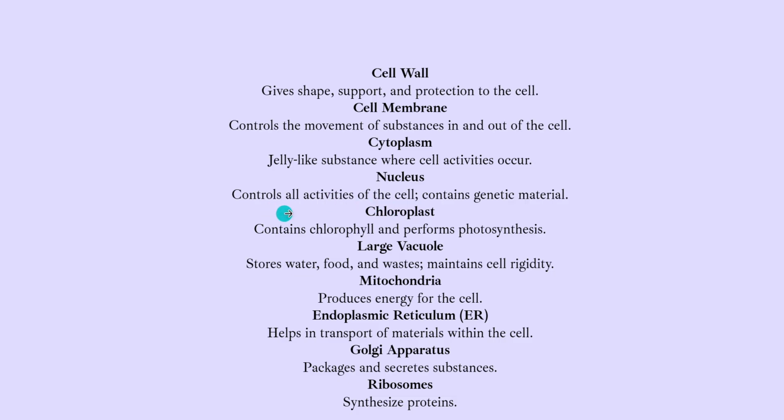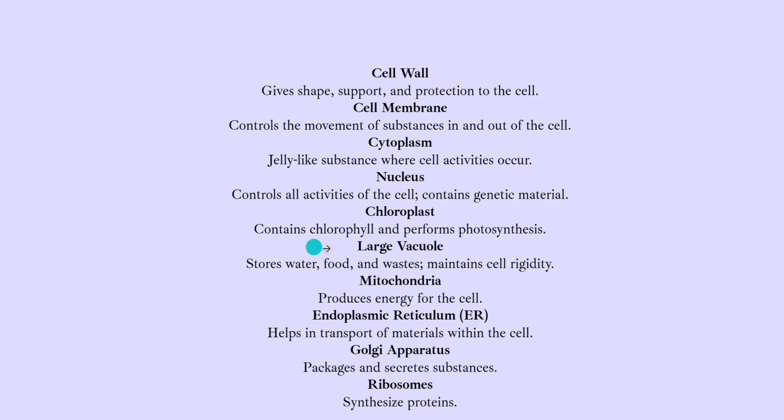Then nucleus. The nucleus controls all activities of the cell and contains genetic material. What is genetic material? Genetic material is the material that we get from our parents. It's like the thing which will decide how the cell will be and how we will be. So we'll talk about this in higher classes, in another lecture. We'll see what this genetic material is.